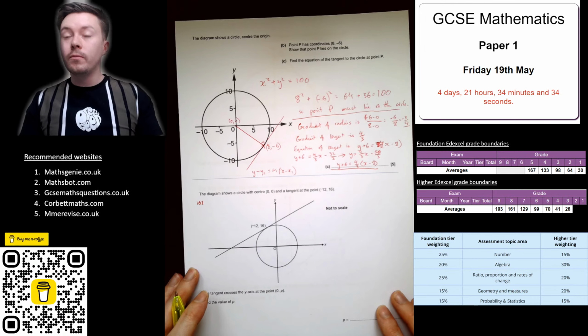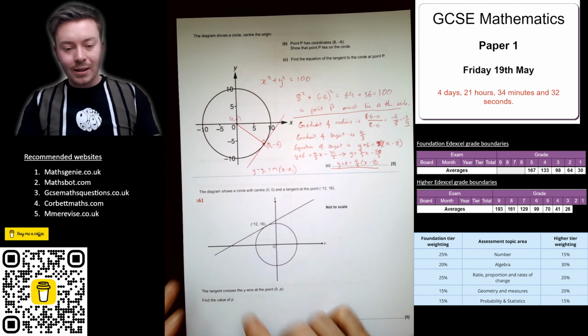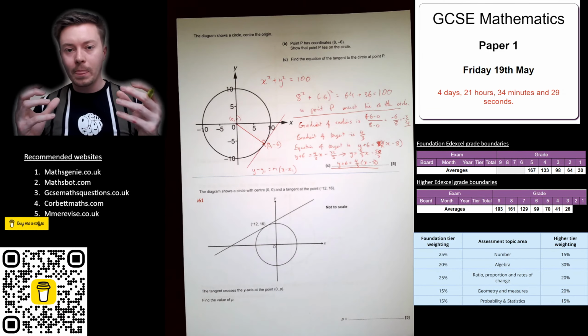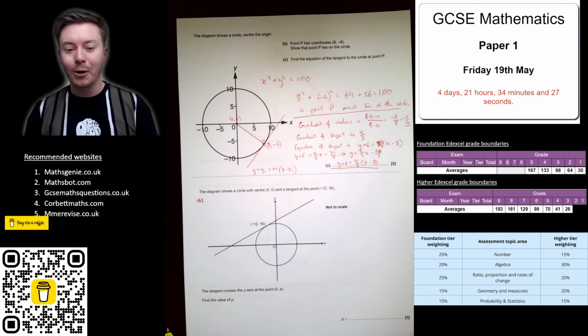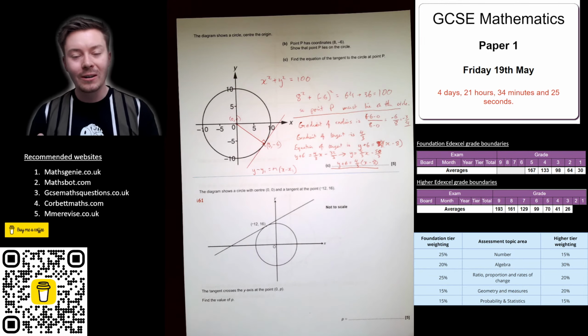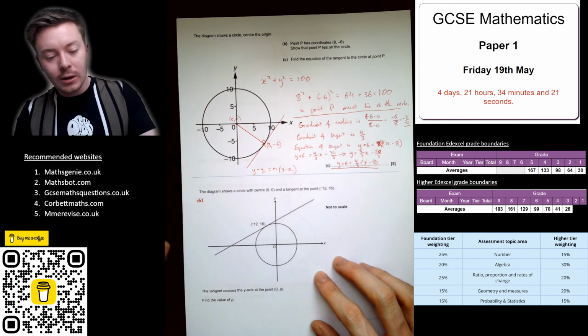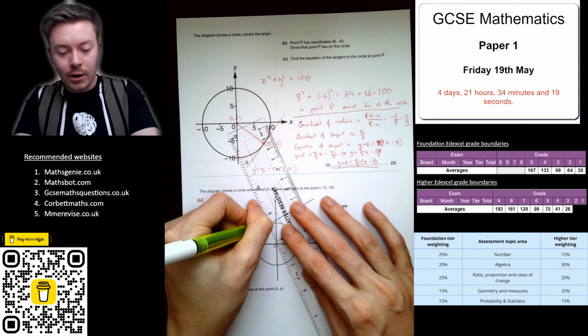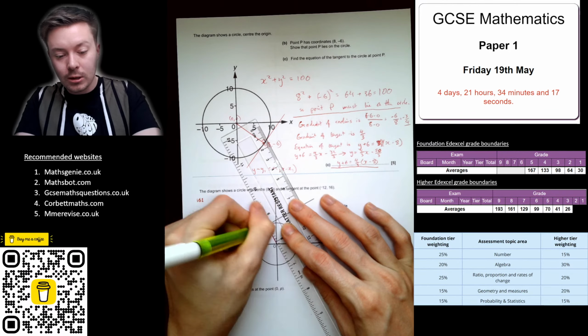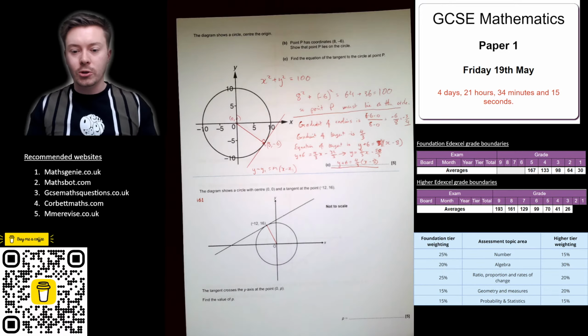The next question is also to do with a tangent. Tangents to circles are really nothing to do with the circle apart from knowing maybe the equation. It just looks more complicated. The only thing you have to know is that the tangent is perpendicular to the radius. So you work out the gradient of the radius, take the negative reciprocal, then it's just the equation of a straight line.